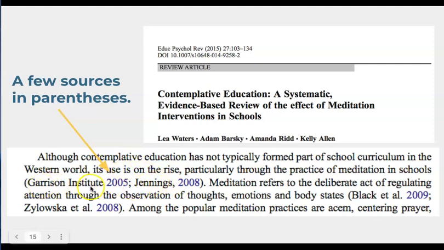So here, Garrison Institute, 2005, and then we've got a semicolon and our second source that had that information. Here's another example. It's talking about meditation and what meditation is and how you can regulate attention through observing thoughts, emotion, and body states. And here again, we have a couple of sources that are cited.